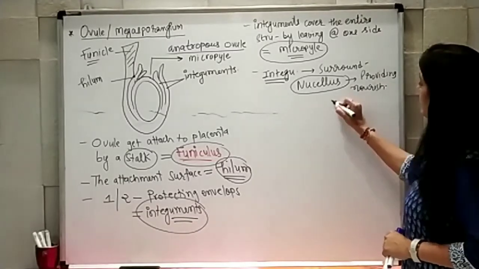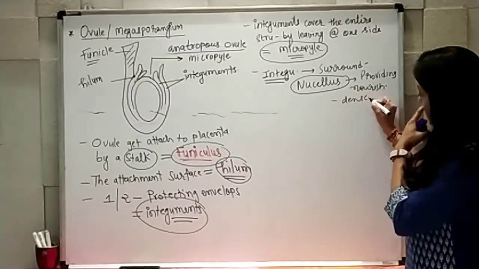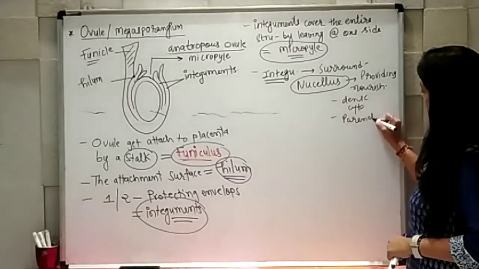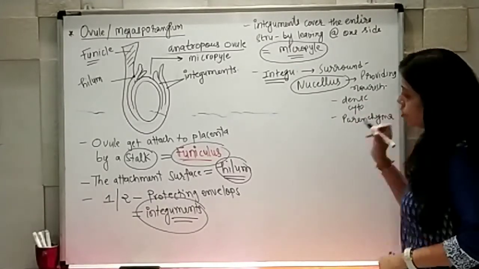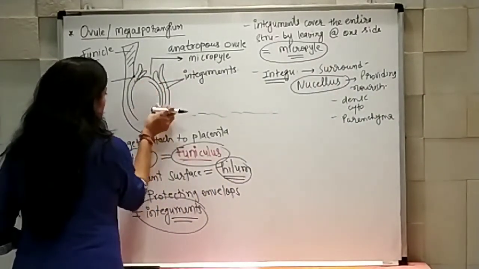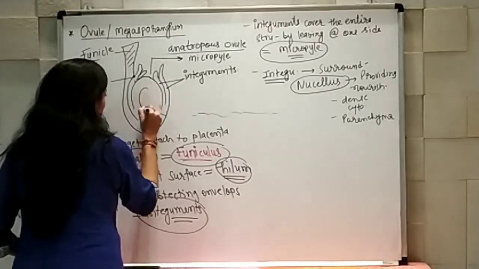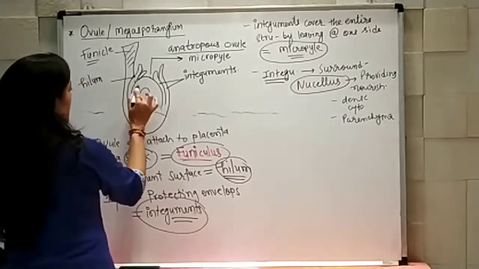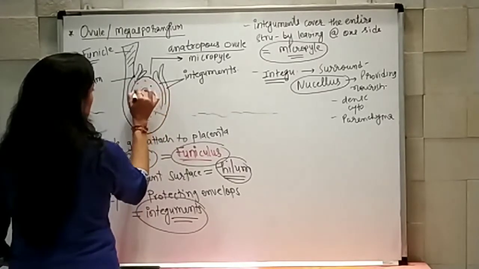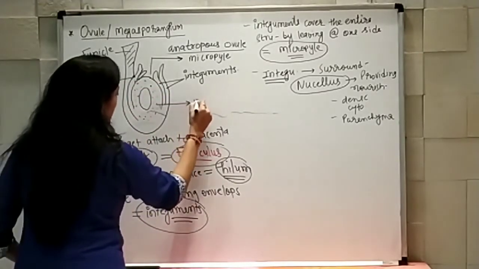It is having dense cytoplasm and made up of parenchymatous tissue. So this area, a little smaller, this area is known as nucellus.